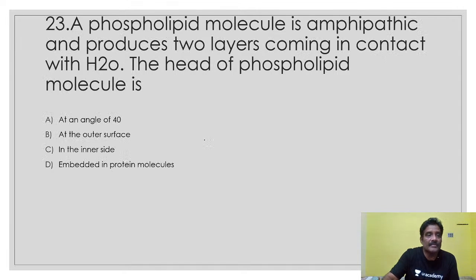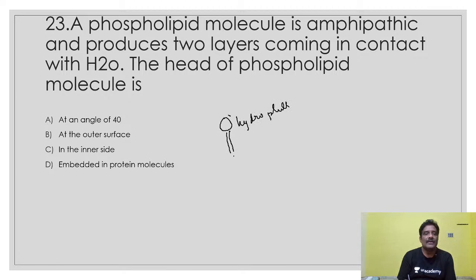Another important bit. A phospholipid molecule is amphipathic and produces two layers on coming in contact with water. The head of the phospholipid molecule is here. What is the meaning of amphipathic? For example, this is the lipid structure, consisting of head and tail like this. The head part is hydrophilic, and this is what is called hydrophobic. So the head part is towards the outer side, and the hydrophobic tail is towards the inner side like this. That part you have to understand.